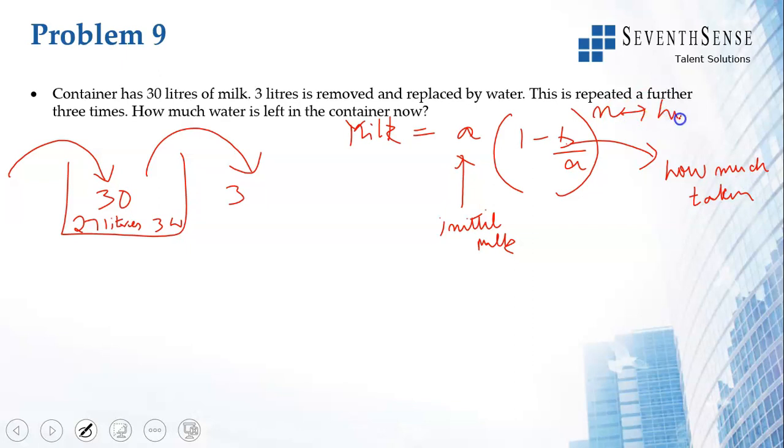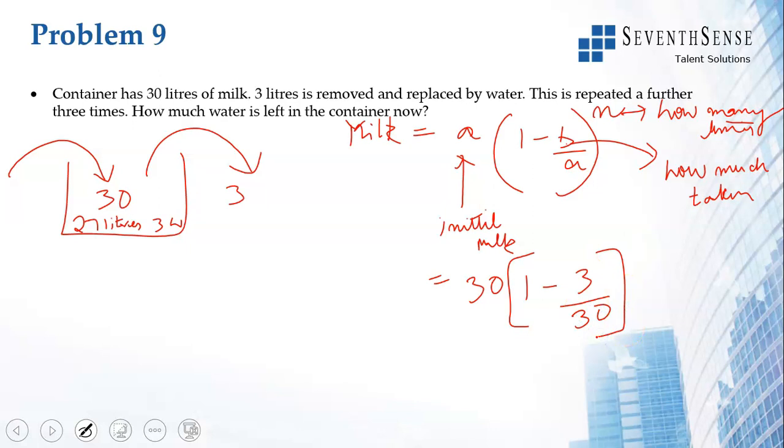N is how many times taken out. Okay. So here initial quantity of milk is 30 into 1 minus how much is taken out? 3 by 30. How many times is it taken out? It is taken out once and repeated a further 3 times. So this should not be 3, it should be 4. 4 times it's taken out, right? It's taken out once, then a further 3 times.